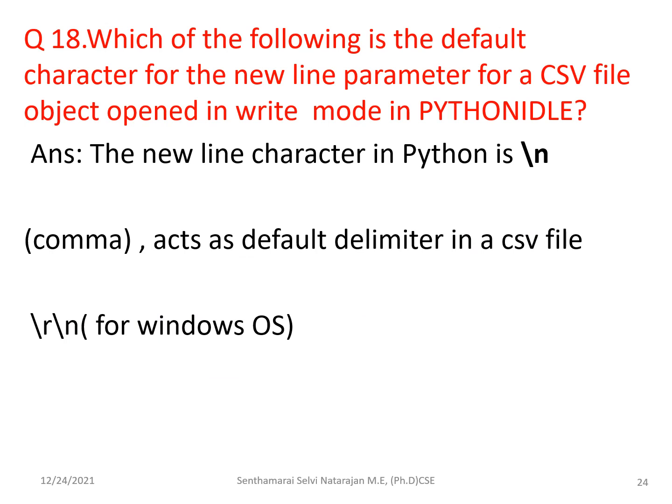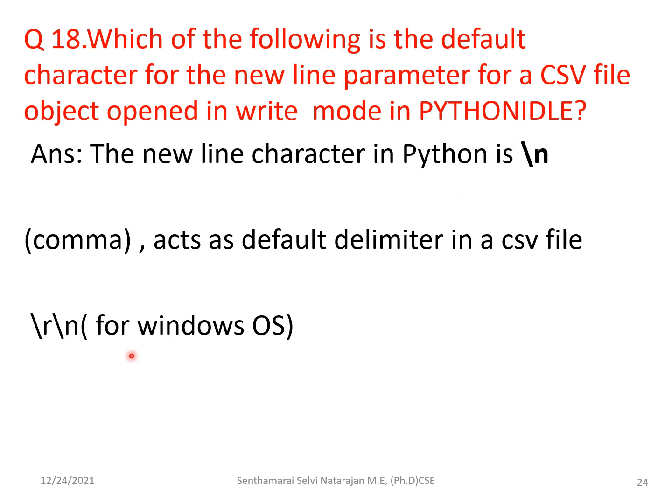Regarding the 18th question, they have asked for the default character, that is, the default character for the new line parameter of the CSV. If it is a new line, then we can say that it is \n. But in your book, there is a \r with \n. This is for the Windows OS, and for Unix, the end of line is the value \n.